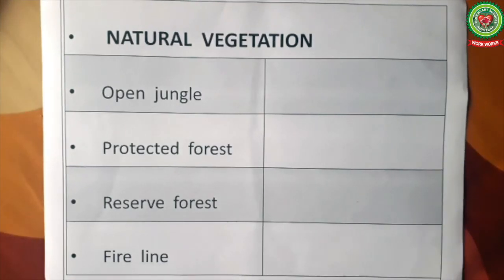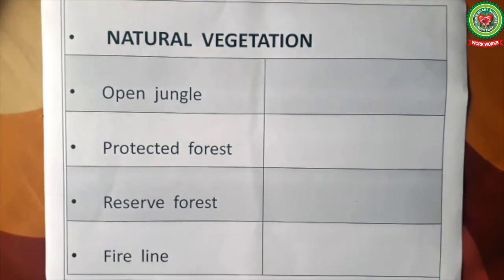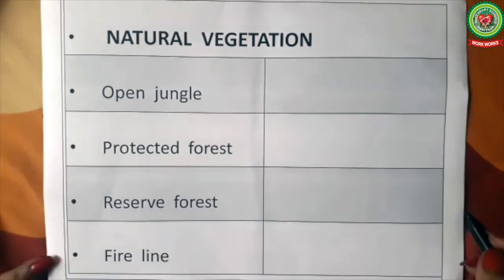Next we have open jungle. An open jungle indicates moderate rainfall. It is a forest where two or more varieties of trees are found. Again, they are scattered.